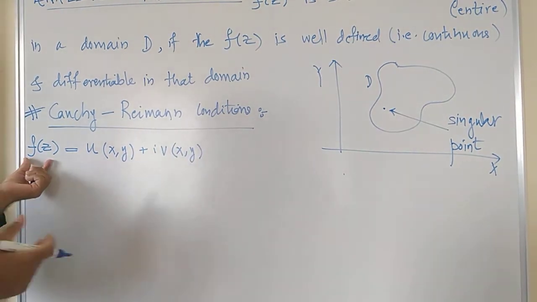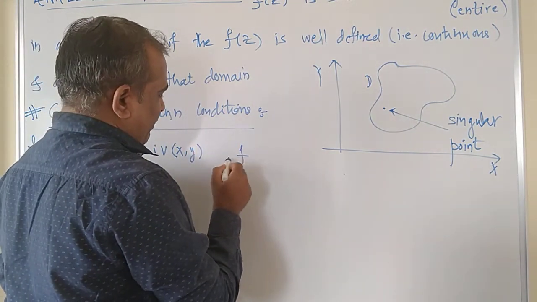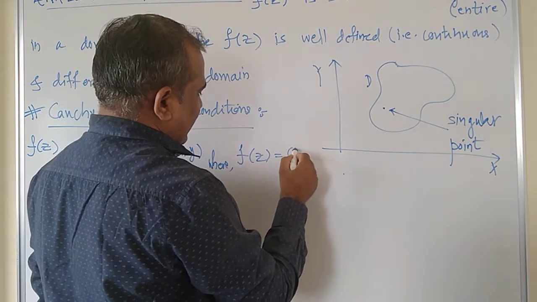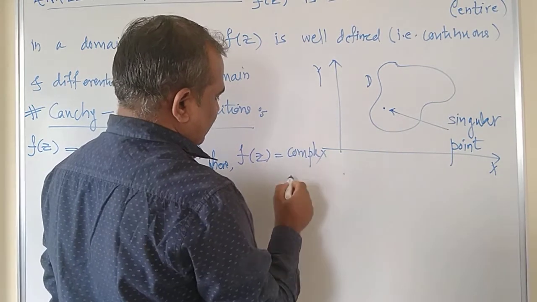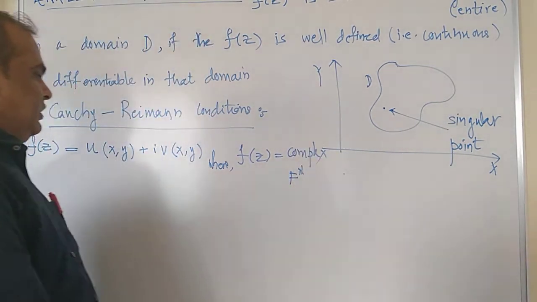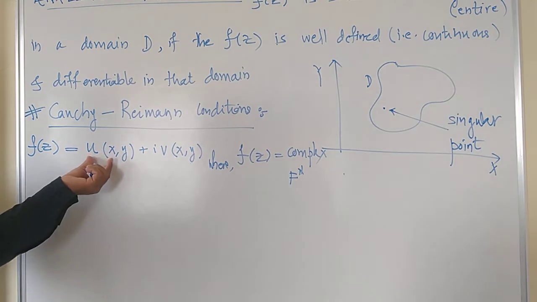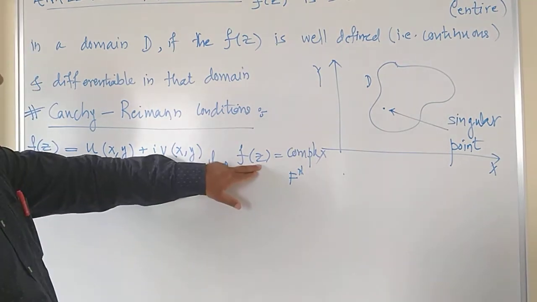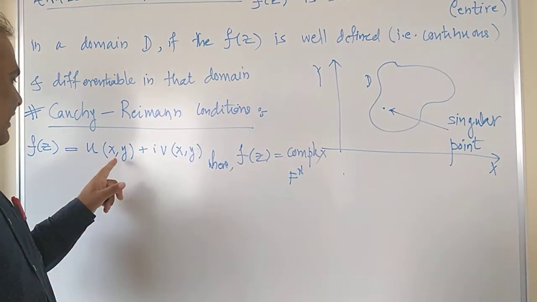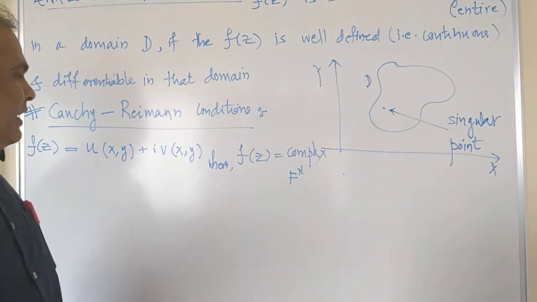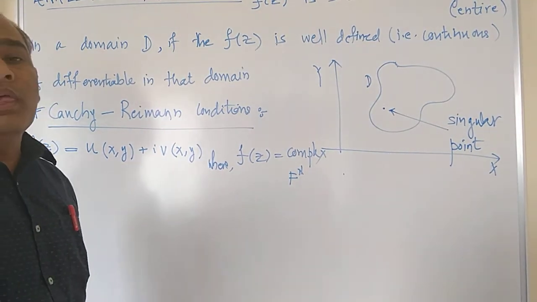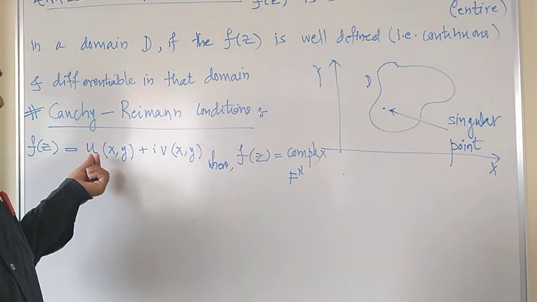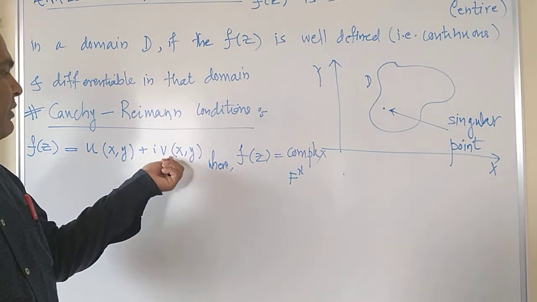So f of z is called a complex function. What is this? This is a complex function, right? u and v are two independent variables on which the function f of z depends, and x and y are the two real variables where u and v are functions of two real variables x and y. Got it? So u is a function of x and y, v is a function of x and y,